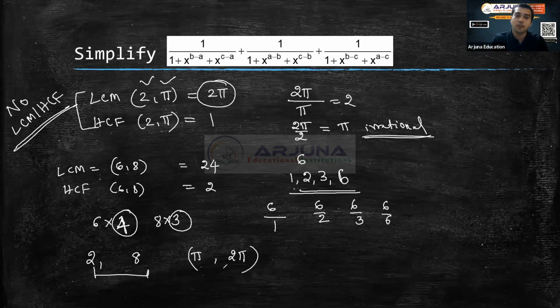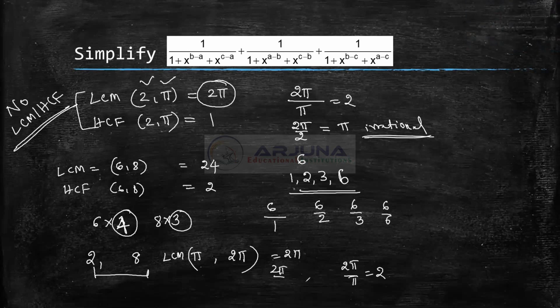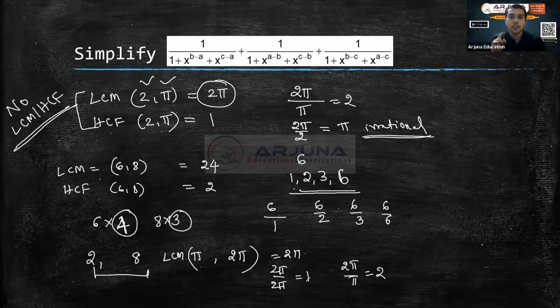Okay, pi and 2 pi. What is LCM of pi and 2 pi? That's 2 pi. So why? If I divide 2 pi by the first number, I will get 2. If I divide 2 pi by the second number, I will get 1. So they are natural numbers. Clear? Understanding? So here, if they are of the same caste, then there won't be any problem. Sir, what about LCM of 2 irrational numbers? That's what I'm trying now. So pi is an irrational number, 2 pi is an irrational number. They are of the same caste. Then only you will be able to find LCM and HCF.